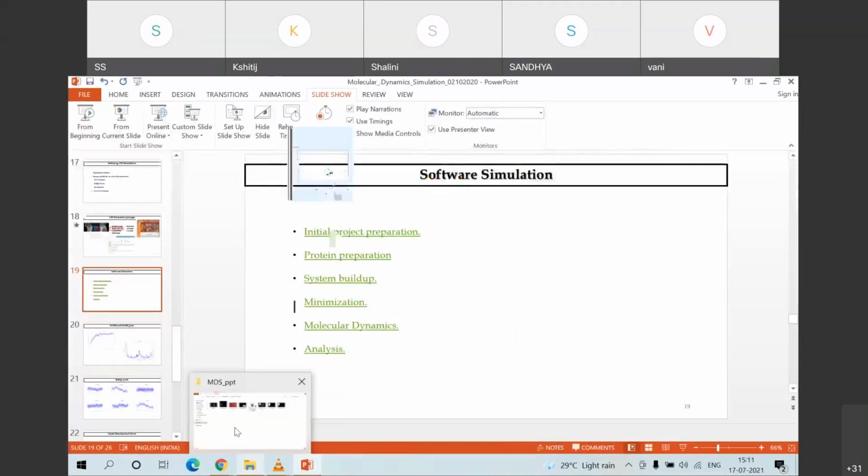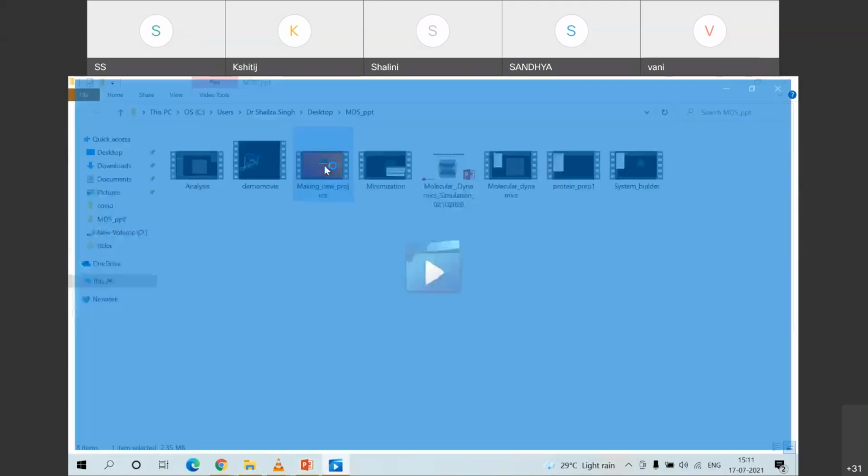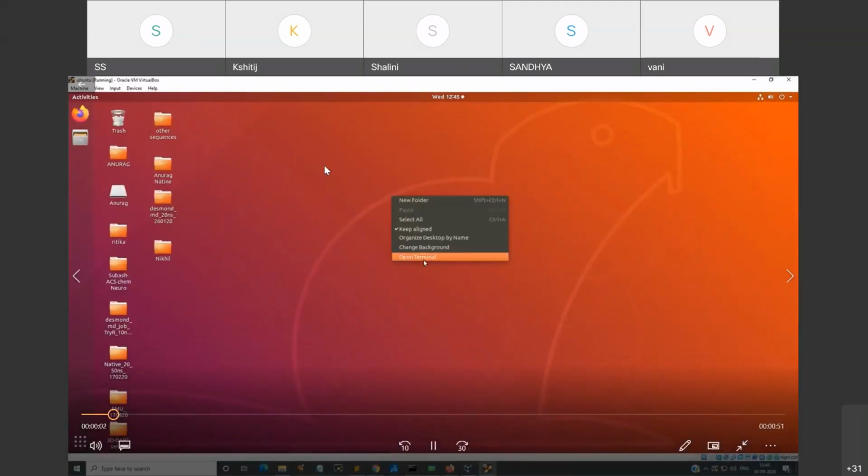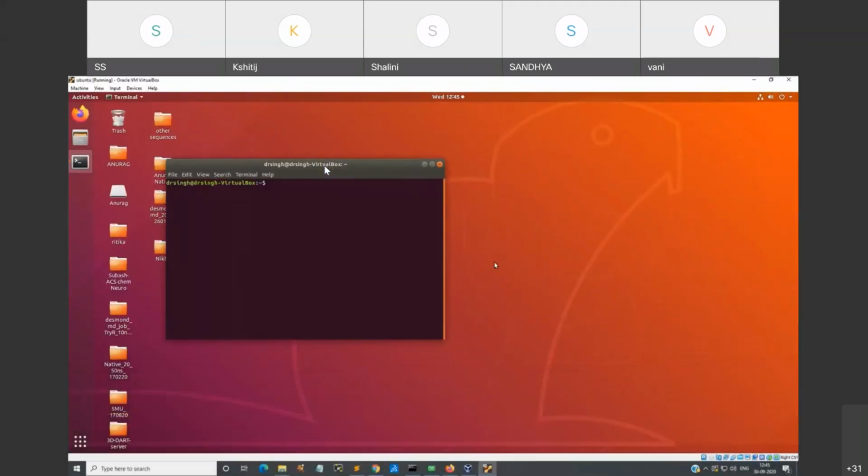So first, we make a new project. We will open it in the terminal. You have to open it with your root, wherever you have installed, and then cd /opt/schrodinger, the version of the Desmond which you have installed on your system.